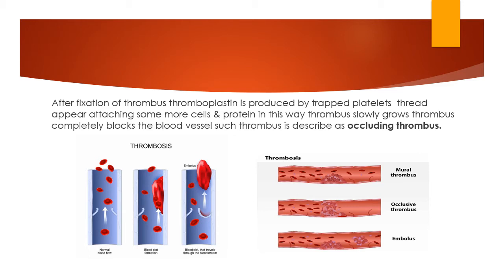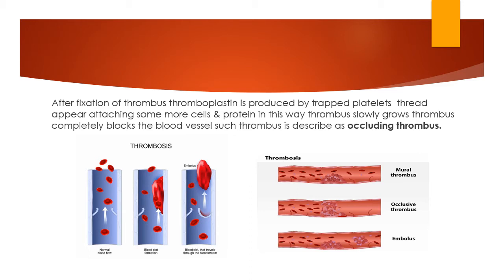Here is the example picture of normal blood flow. The first picture in thrombosis shows a normal blood flow, and the second is the blood clot formation process, which starts because cells attach to the endothelium, which becomes sticky due to mechanical trauma. The third diagram is the blood clot that travels through the bloodstream. If a blood clot leaves its original location and travels with the bloodstream, it is known as an embolus. Embolus is one more circulatory disturbance, but we will discuss it in detail in the next lecture.